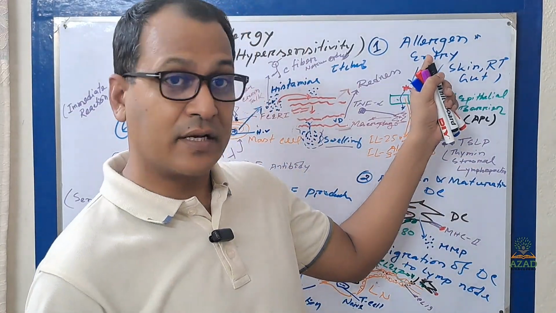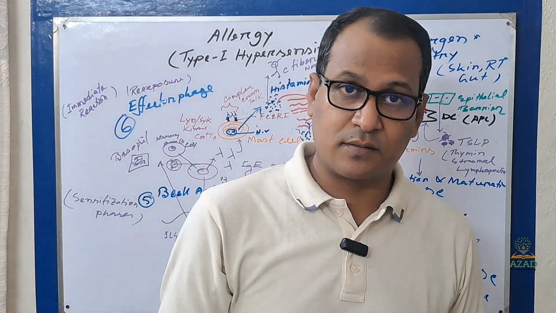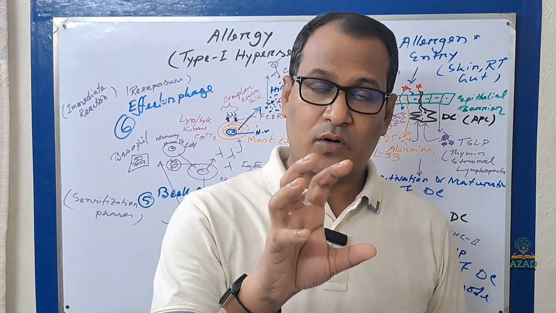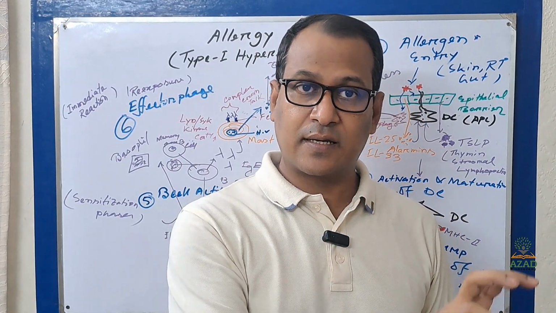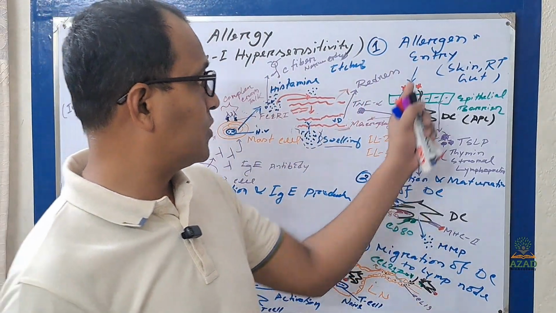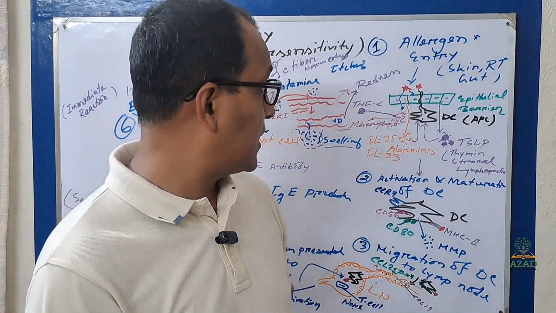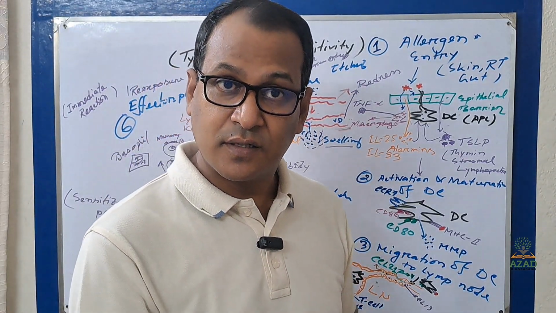So allergen is also an antigen, but it does not carry any pattern recognition molecule, and it is not as harmful as your pathogenic substances. Allergen means the antigen which causes allergy.